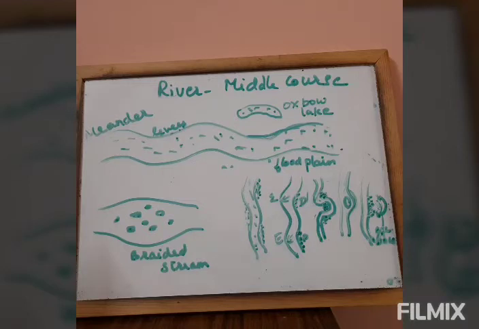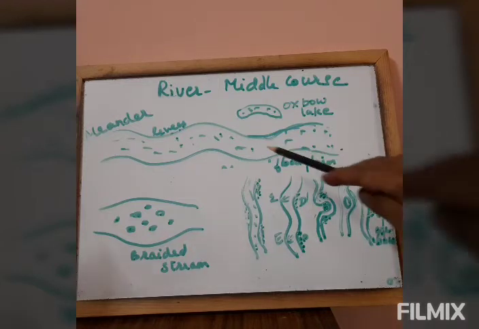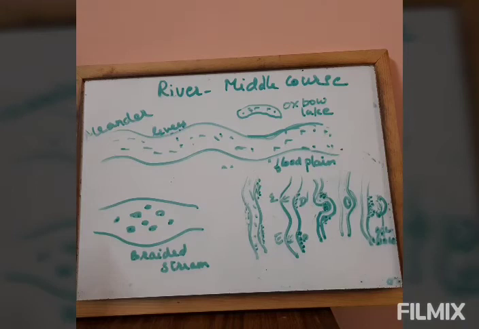Here in this diagram you can see the to and fro movement of the river channel across its plain results in developing this meander, S-shaped meander. So here you can see this meandering. This is common to all rivers of large size. The word meander is derived from the name of a small winding river, Meanders, in Turkey.